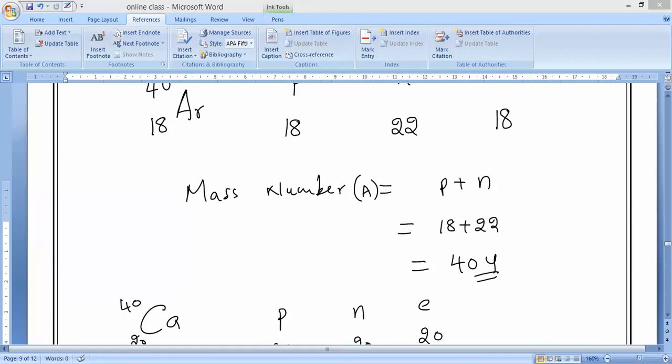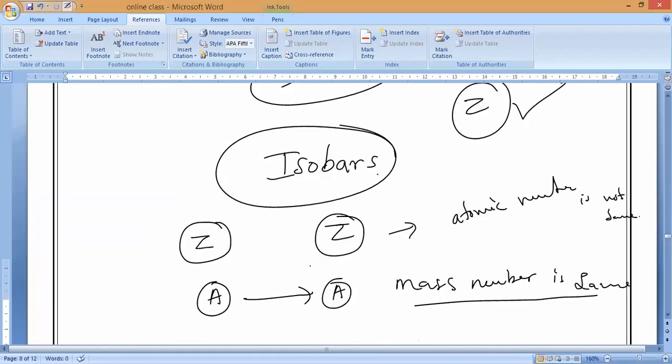Usually which is the famous uranium? Uranium 235. So if we take a lot of things having the same atomic mass but different atomic numbers, all of these we call isobars. Understand? That is the meaning of isobars.